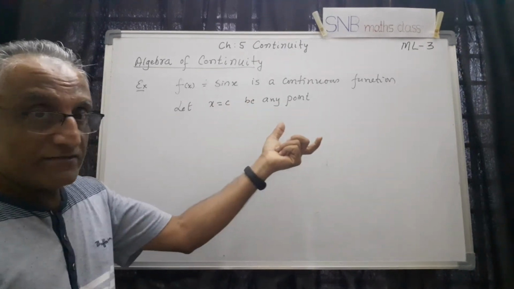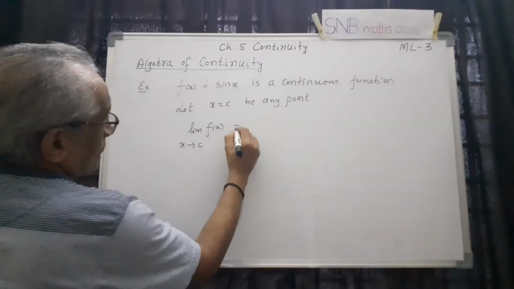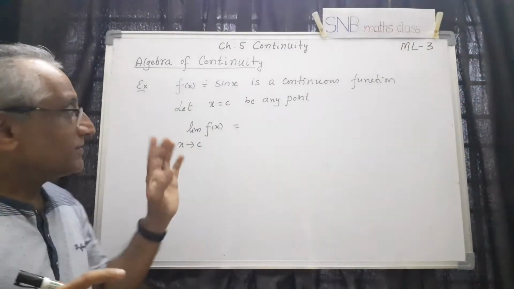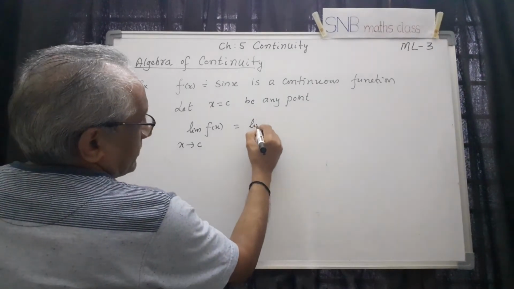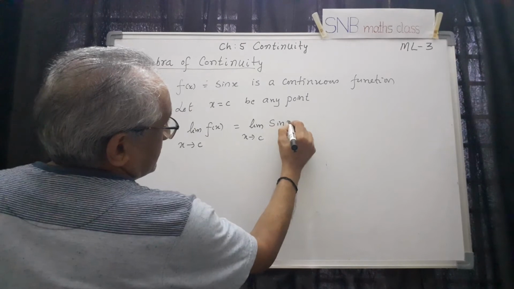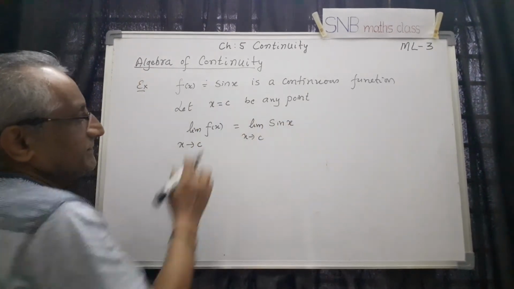We have seen the graph also. Now consider limit of f of x as x tends to c. Now what should we show here? We have to show this is equal to f of c. So this is equal to limit of x tends to c of sin x, since f of x is sin x.